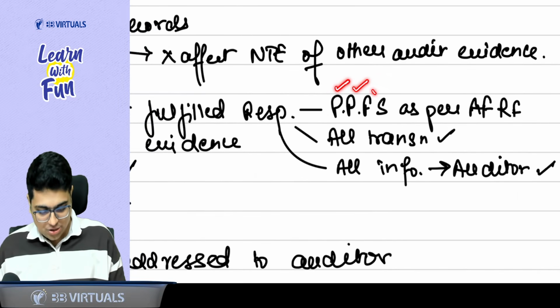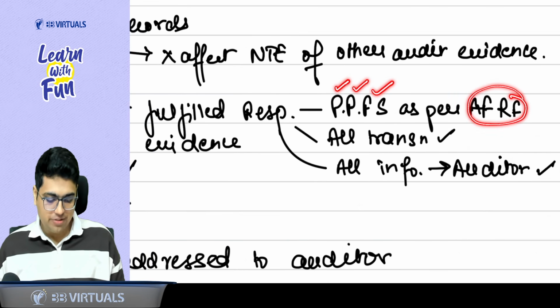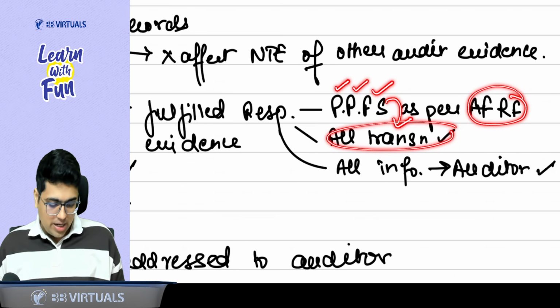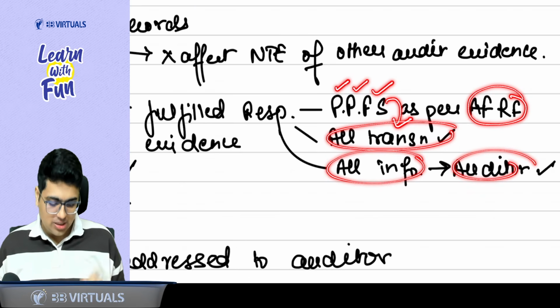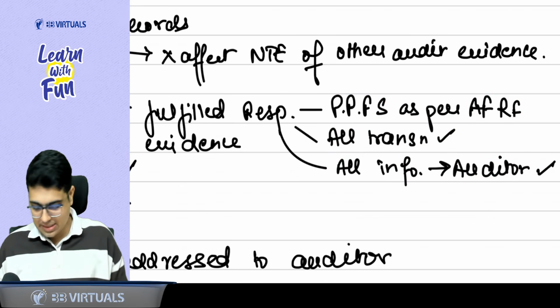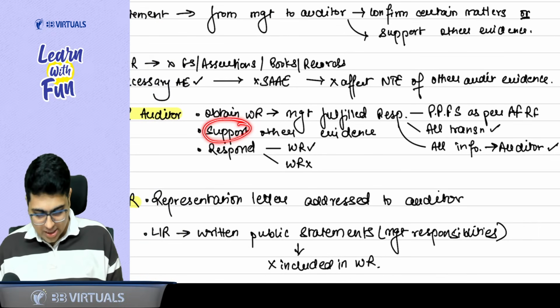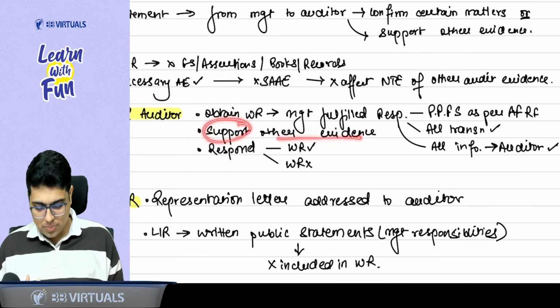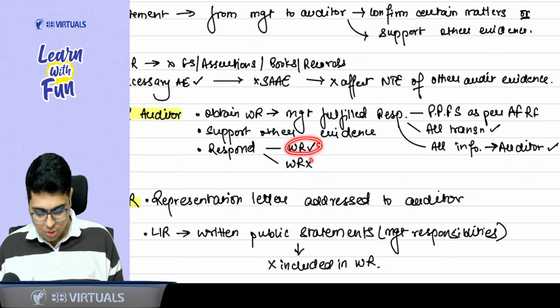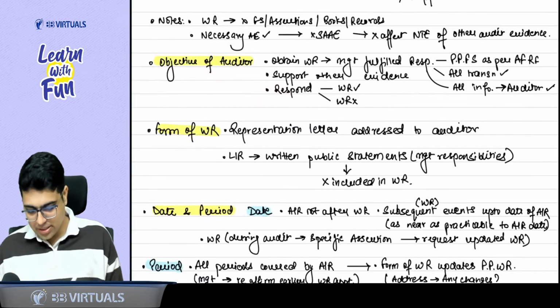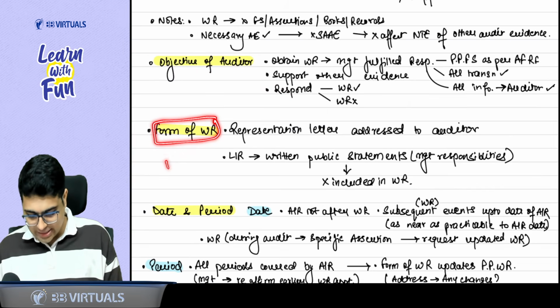Preparation and presentation of financial statements as per the applicable FRF. In these financial statements, all transactions are disclosed, and to the auditor, all information is disclosed. Easy? Yes, sir. Apart from this, we also take other evidence to support it, and lastly respond properly whether you have got or you have not got the written representation.